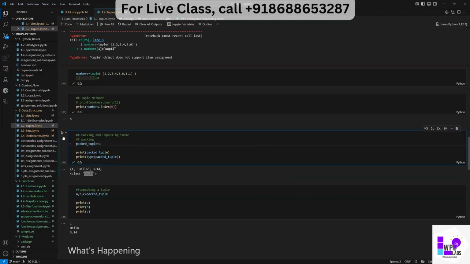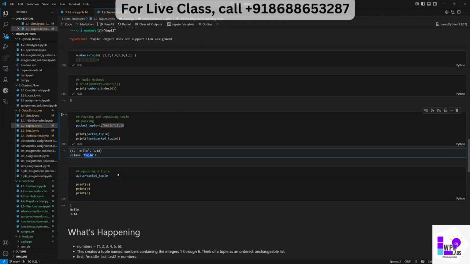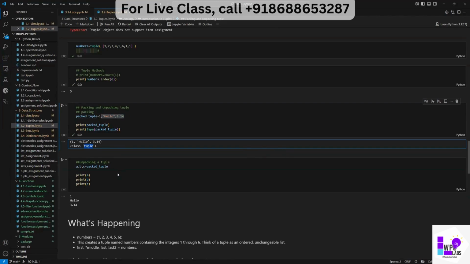What would have happened if I had only used one? Let me now do this. You see, the type is integer, but if I add multiple elements here, the type becomes tuple. Okay, so these are simple operations which we need to understand when we are working with this.